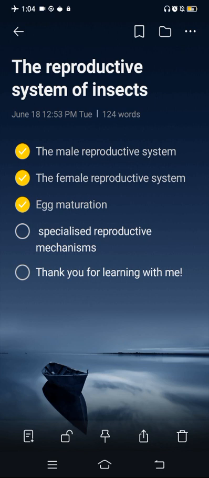Then ovoviviparity. In some insects, dipteran flies, Musca, larvipara, and some other insects, the fertilized eggs are not oviposited immediately and are stored in the median oviduct. The early embryonic and post-embryonic development occurs inside the median oviduct, and finally the eggs containing internally and fully developed larvae are positioned outside the body of the mother. Such a kind of advanced oviparity is called ovoviviparity.